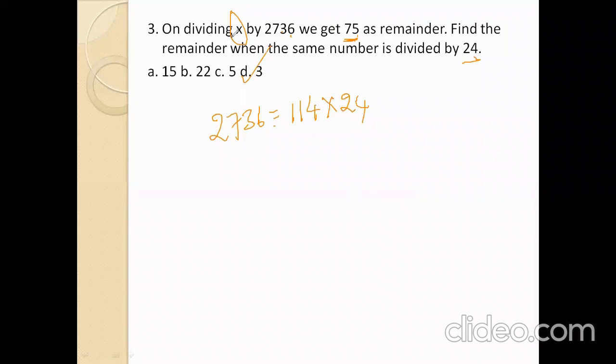Once again, this x is divided by this number and we get remainder 75. Now we don't know the x value. So now 24 divided with this divisor value, if it is completely divisible, we should divide the remainder. We get how much remainder? That remainder value is the remainder of this 24 dividing the original number. So how much remainder do we get? 3. 3 is the right answer.